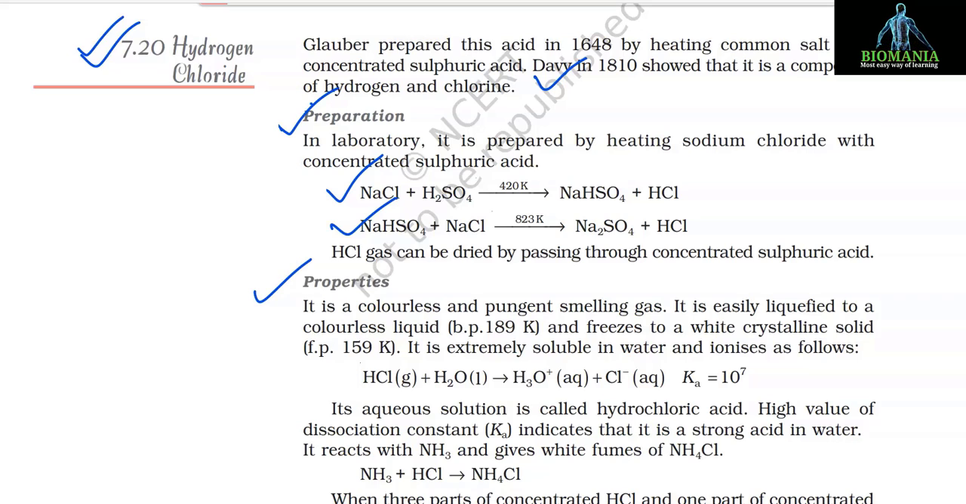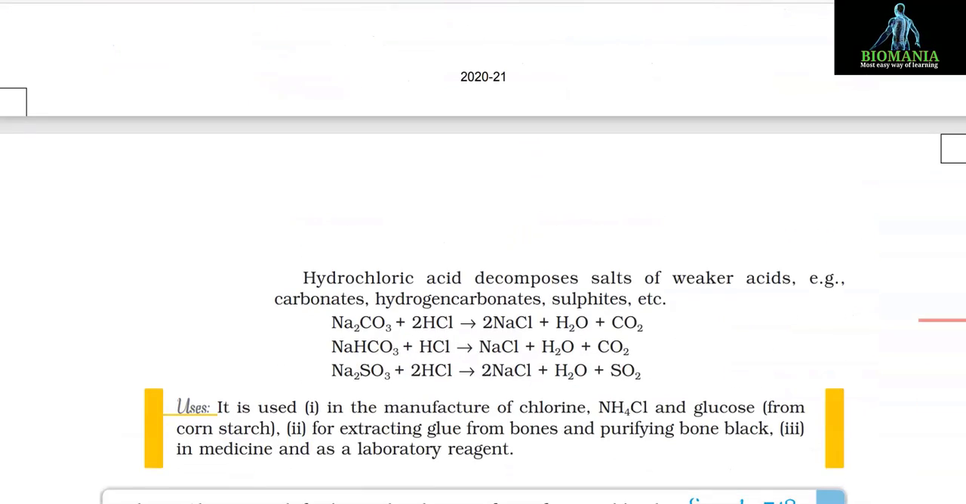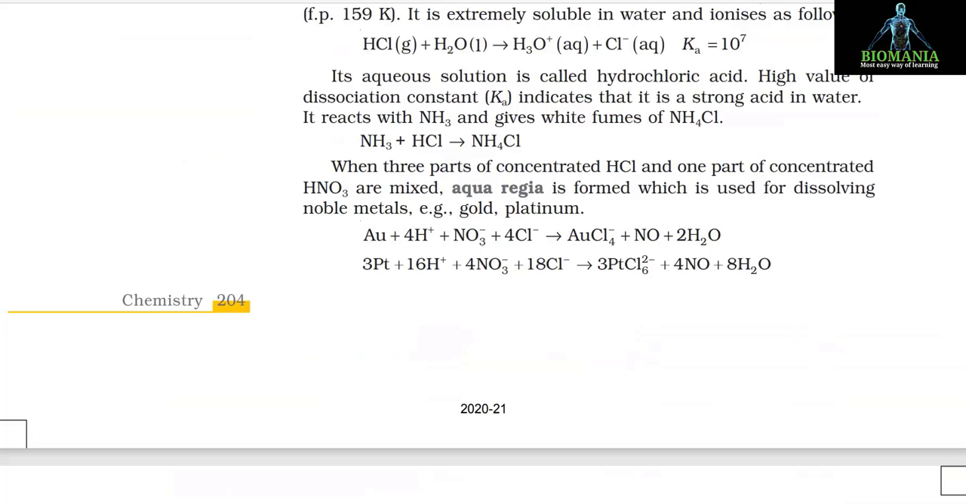Properties. It is a colorless and pungent smelling gas. It is easily liquefied to a colorless liquid. Boiling point is 189 Kelvin and it freezes to a white crystalline solid. Freezing point is 159 Kelvin. It is extremely soluble in water and ionizes as follows. The reaction is HCl plus H2O gives H3O+ plus Cl-, and Ka is 10 to the power 7. Its aqueous solution is called hydrochloric acid.